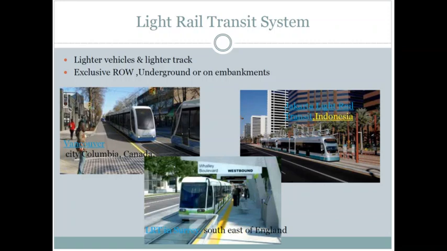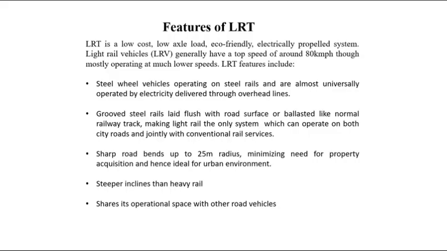Next, we come to the LRTS or the Light Rail Transit System. It is a light vehicle, light track system. Now, coming to the features of LRTS, LRT is a low cost, low axle load, eco friendly, and electrically propelled system. Light rail vehicles or the LRV generally have a top speed of around 80 kilometers per hour, though mostly they